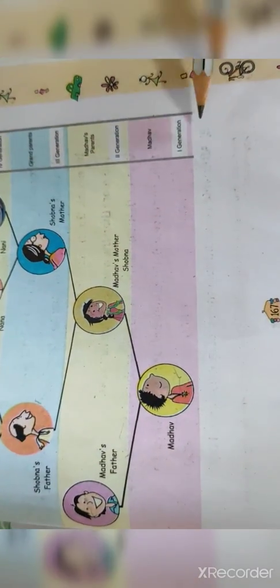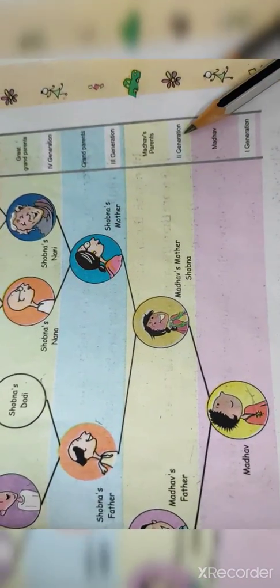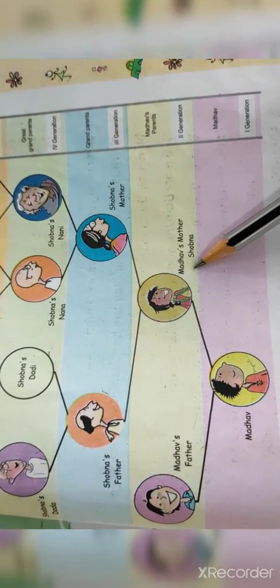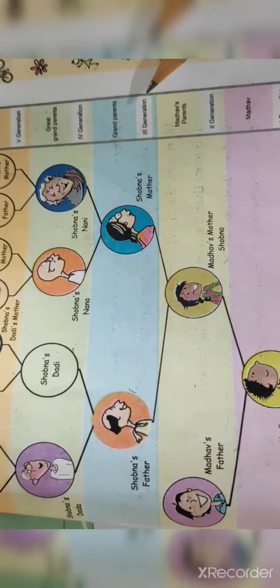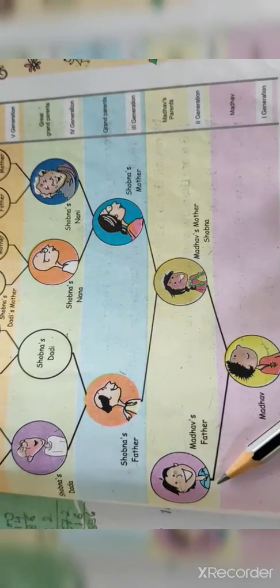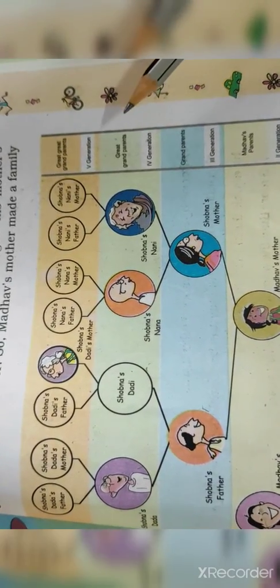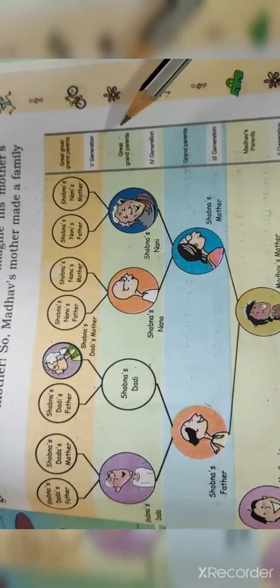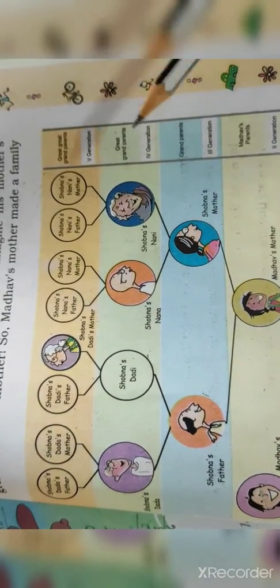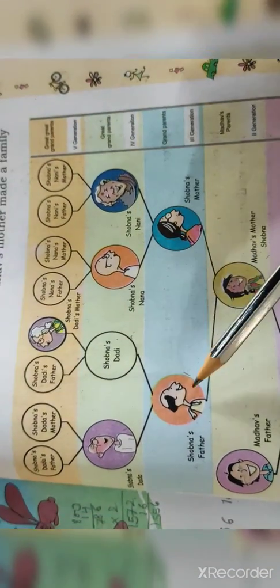Now see here, first generation is Madhav. Second generation, mother father. Whose mother father? Madhav's mother father. Third generation, grandparents. Shobna's mother or father. Then fourth generation, great grandparents. That means Shobna's mother and Shobna's father.